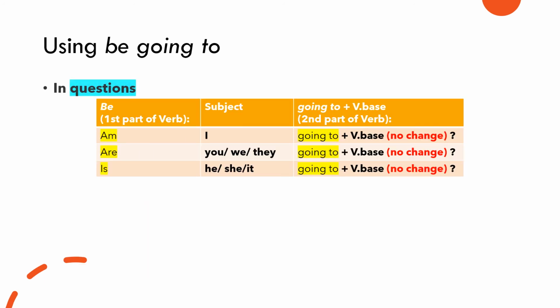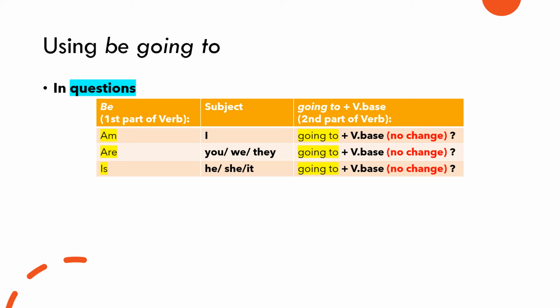How about in questions? For questions, we put the be in front of the subject and the rest of the verb after the subject. For example, am I going to plus verb base form? Are you, we, they going to plus verb base form? Is he, she, it going to plus verb base form?